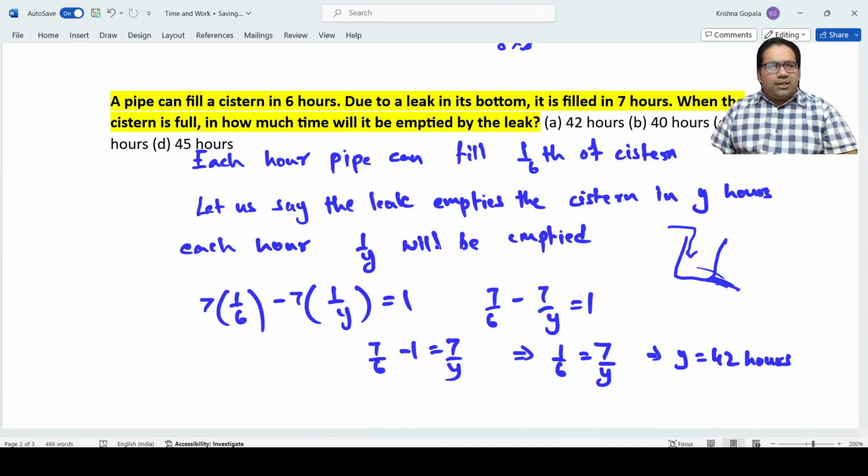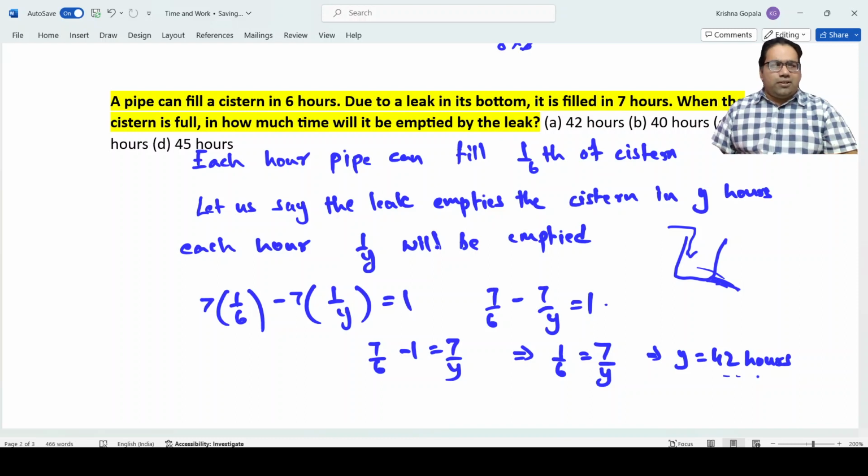So all filling minus draining should be equal to the complete system, which means complete one. Right, 7 into 1 by 6 minus 7 into 1 by y equal to 1. 7 by 6 minus 7 by y equal to 1. 7 by 6 minus 1 equal to 7 by y. So that means 1 by 6 equal to 7 by y. Y equal to 42 hours.